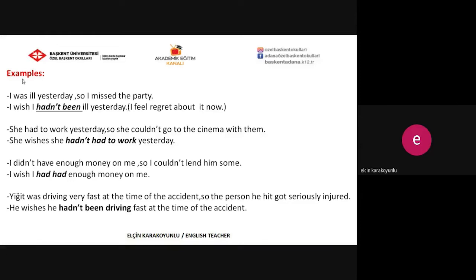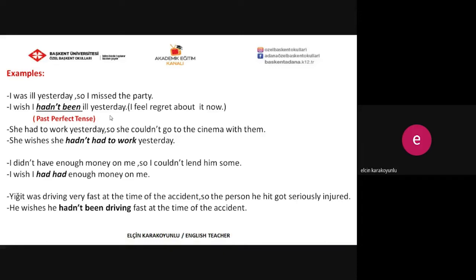I was ill yesterday, so I couldn't go to the party. I missed the party, and I feel regret about it now. So I can say, I wish I hadn't been ill yesterday. So we use past perfect tense for the wishes about past situations.